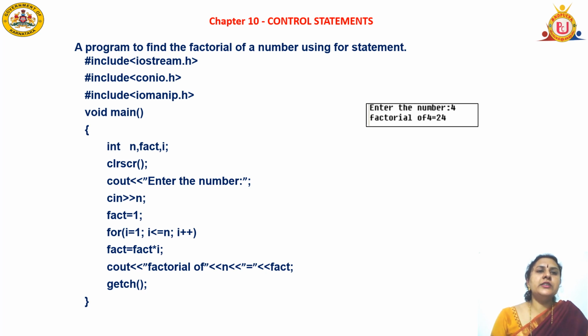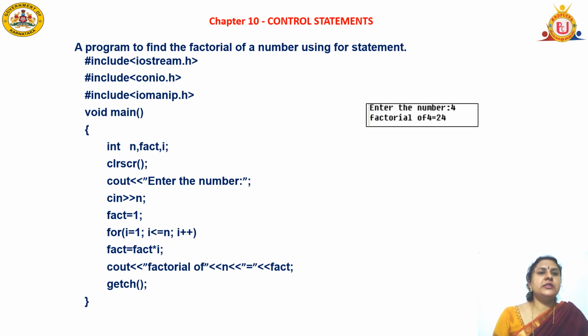For i is equal to 1, the initial value of i is 1; semicolon, test the condition i less than or equal to n; semicolon, i plus plus. There is no semicolon after the for loop. See here, it will initialize the value to 1. Next, it will check the condition, until the given number i is less than or equal to n. If the condition is true, it will increment the loop counter.